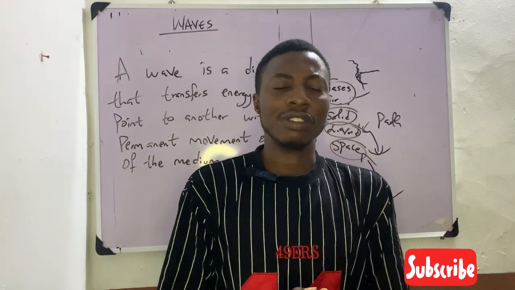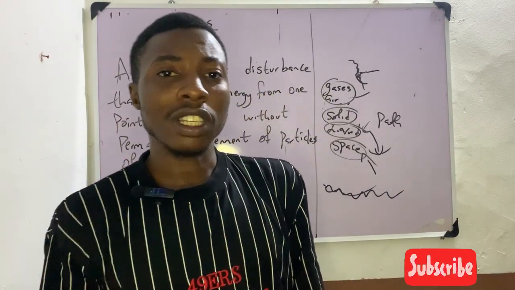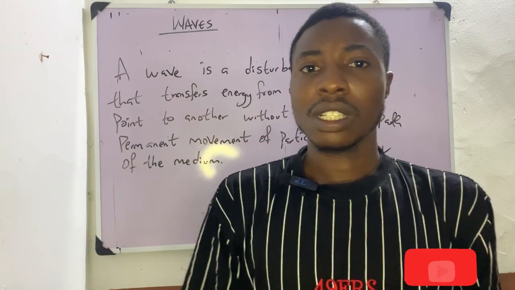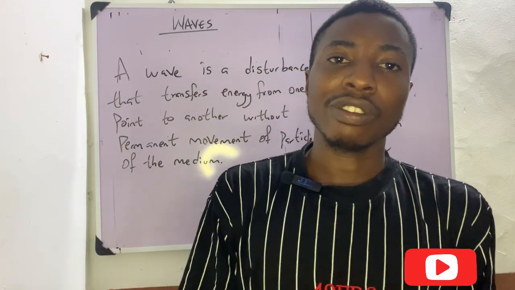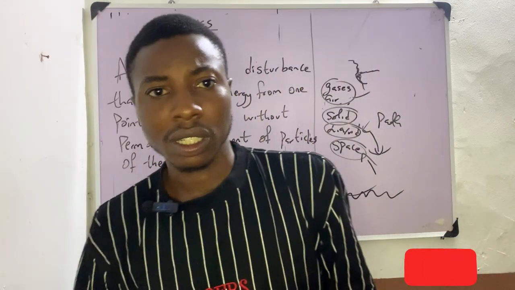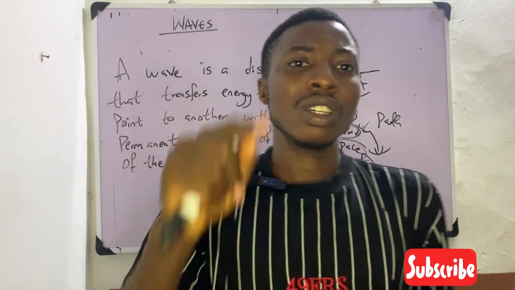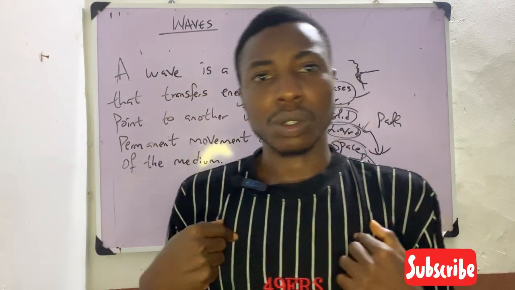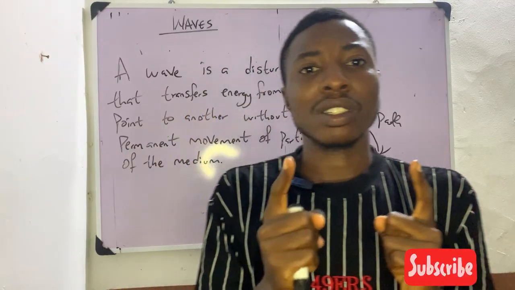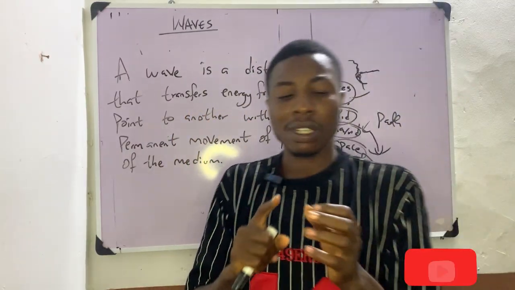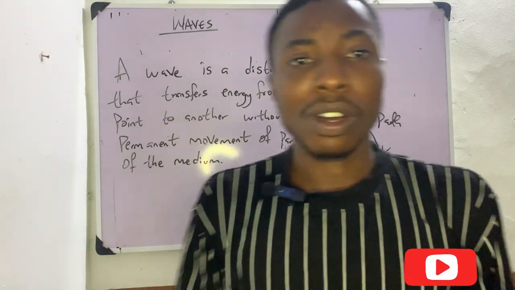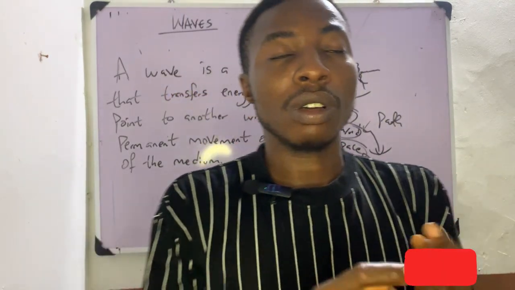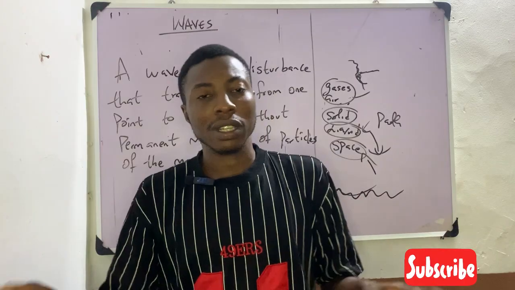Now, let's continue our definition. The wave is a disturbance. The disturbance has to do with the transfer of energy from one point to another without permanent transfer of particles. Sometimes they say without permanent displacement of the particles, or without permanently displacing the particles.